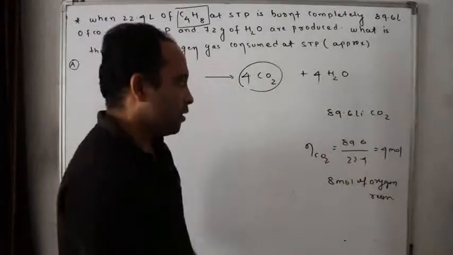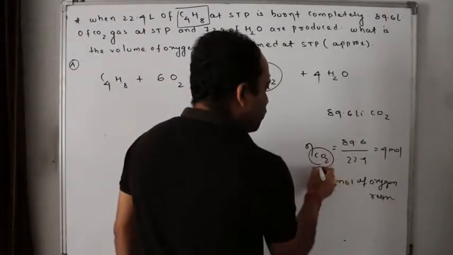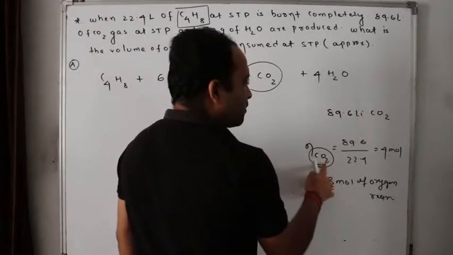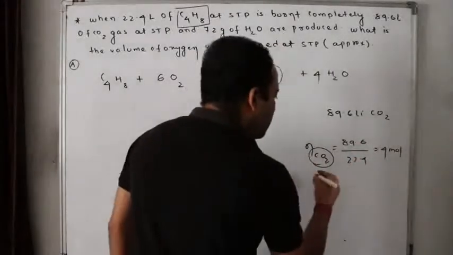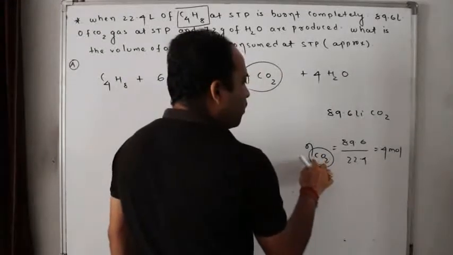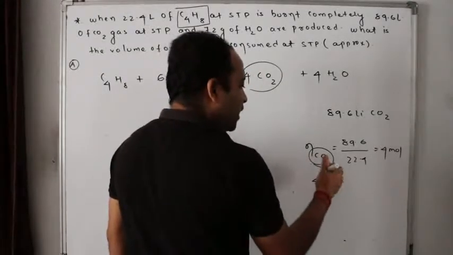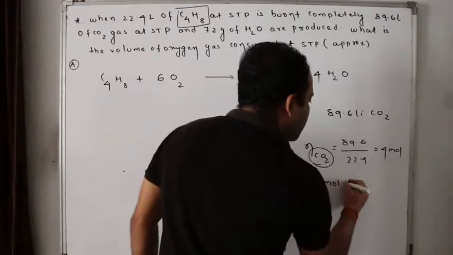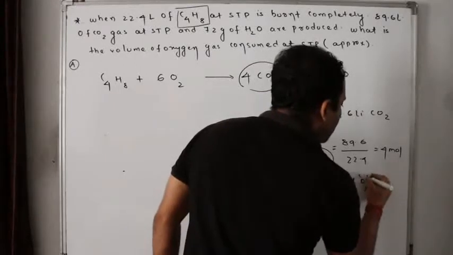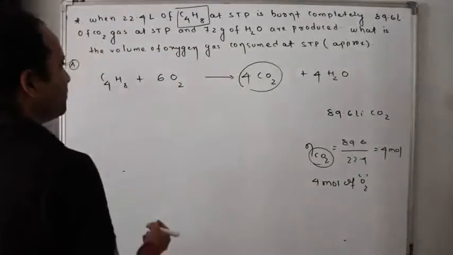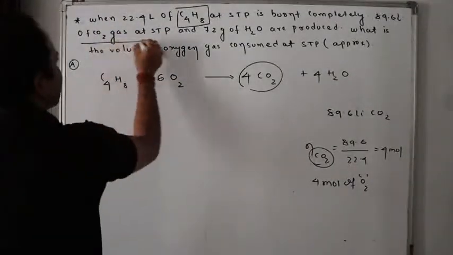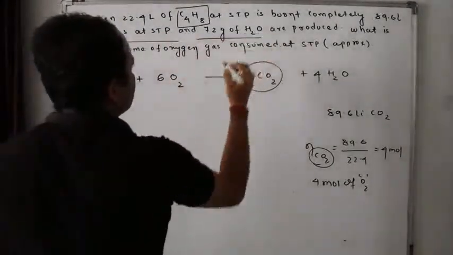Sorry, in each mole, how many oxygen atoms are there? 8 moles of oxygen atoms. If I say it in molecules, then 4 moles of O2, isn't it? Easy.